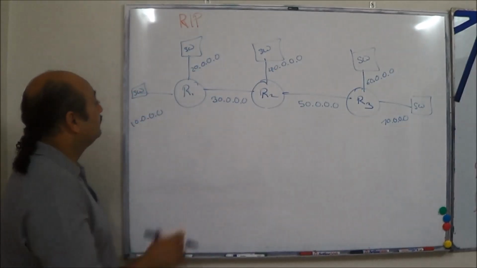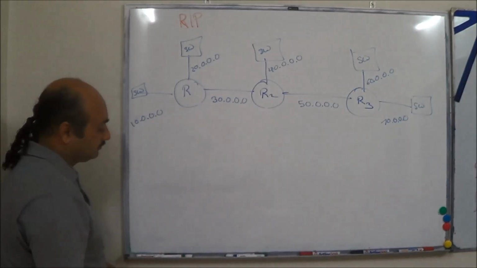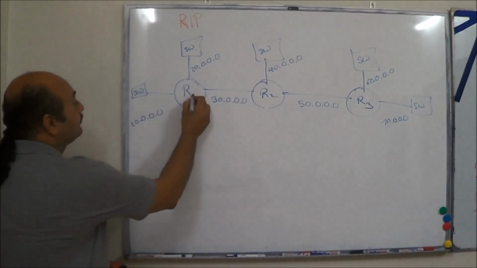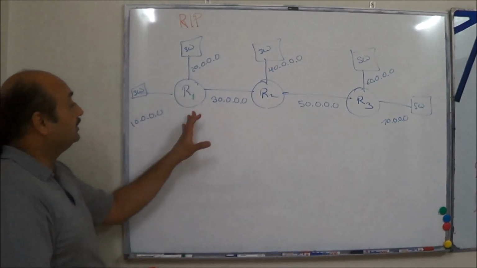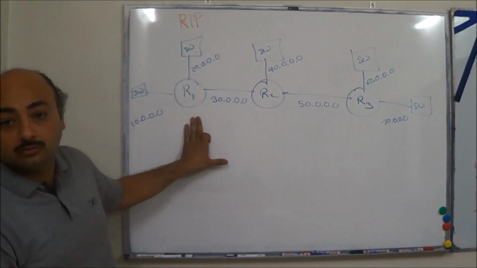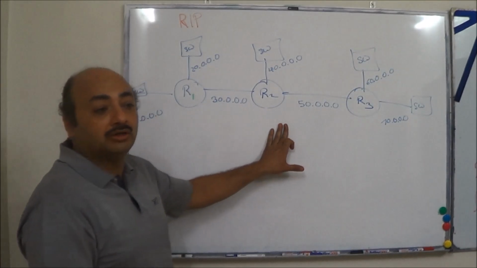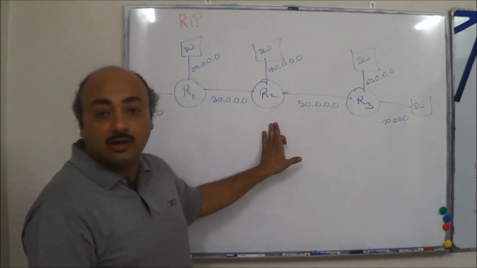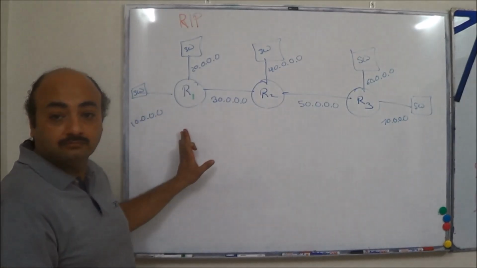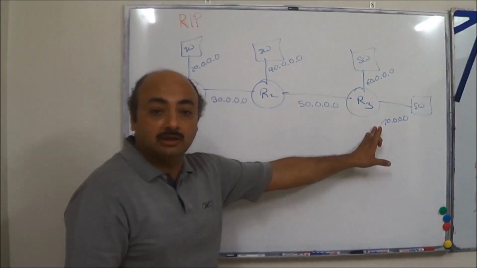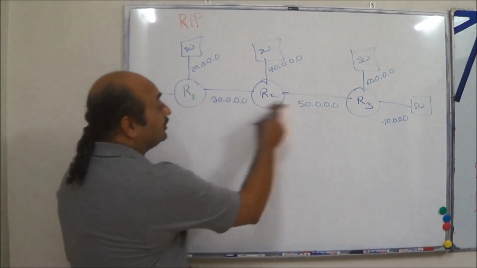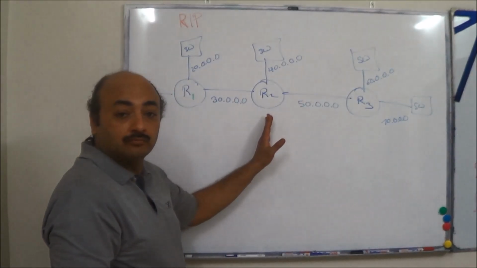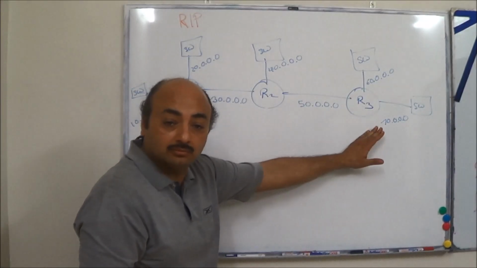Now, how it works is like this. Every 30 seconds, R1 will tell what it has in its routing table to R2. Okay? Every 30 seconds, what R2 has in its routing table, it will tell to R1. And likewise between R2 and R3 and R3 and R1. But R1 is not directly telling to R3, is it? No. Whatever it has told to R2, later on R2 is going to tell to R3.